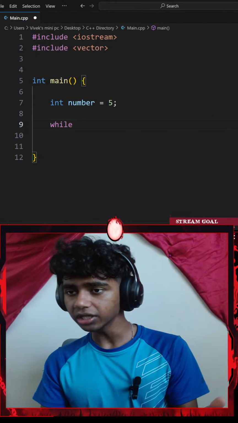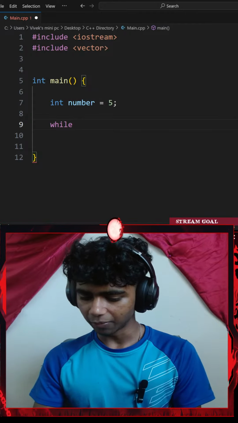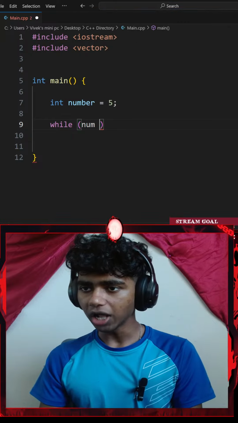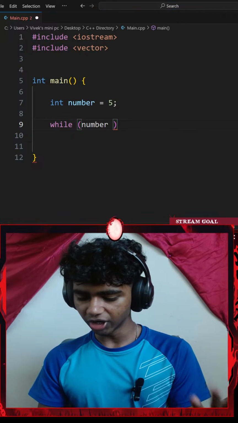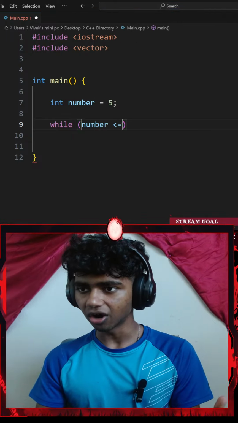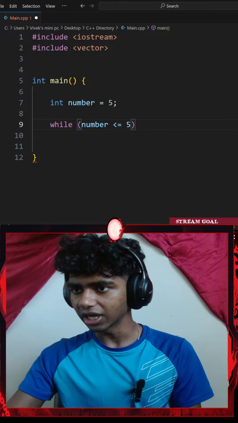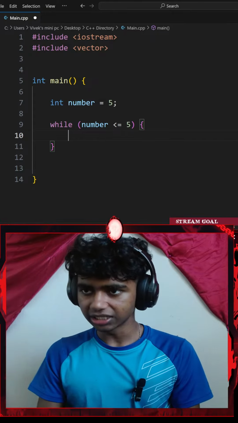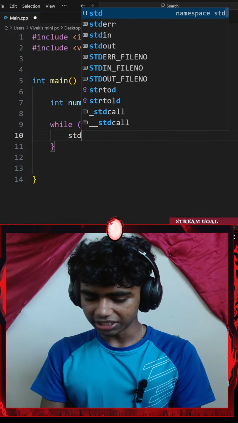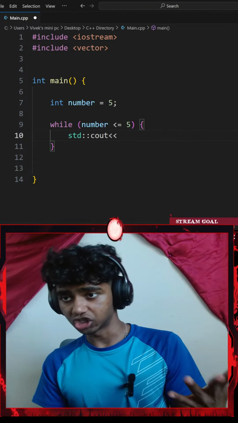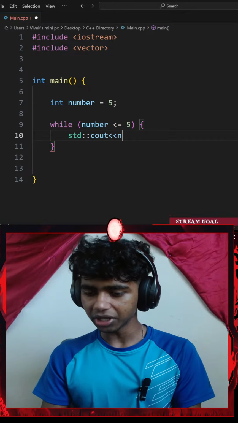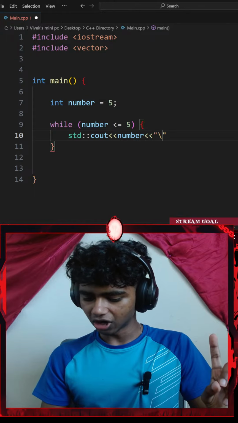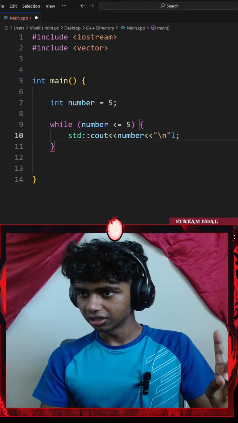So I'll go with while, and then a pair of parentheses, my condition. So while my number variable is less than or equal to 5, I'll be doing something. I'll be going with a pair of curly braces, and let's see. I could go with a standard console output with an insertion operator. I want to insert my number, with another insertion operator of a new line.